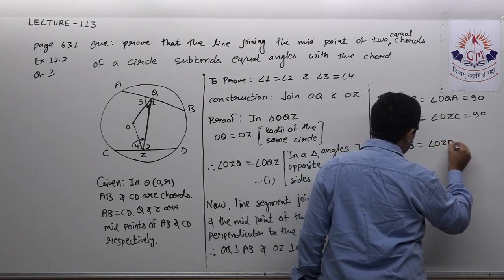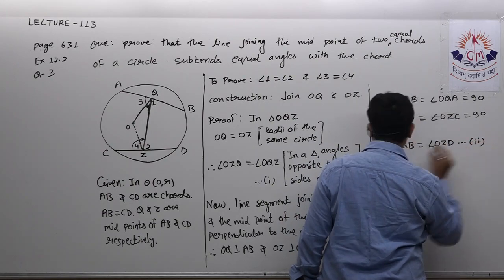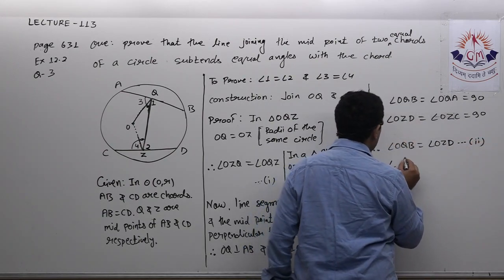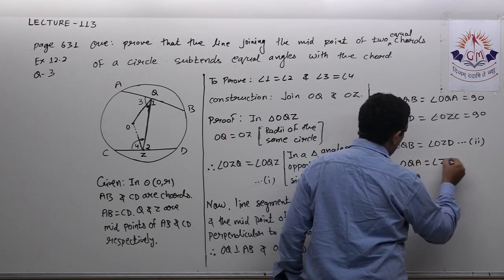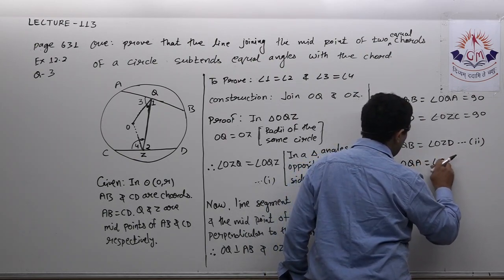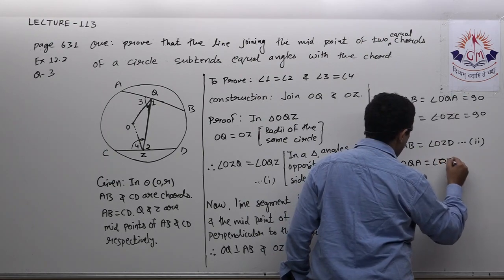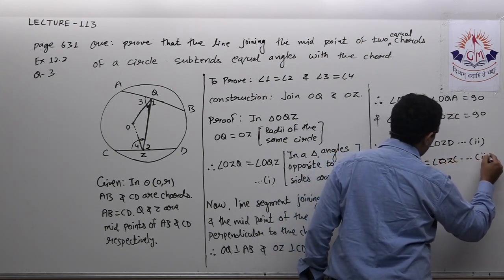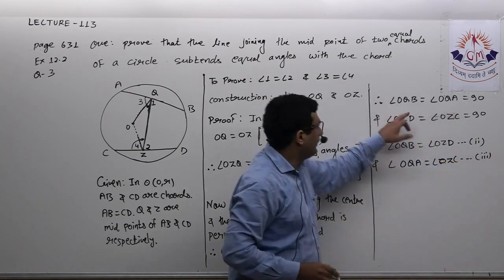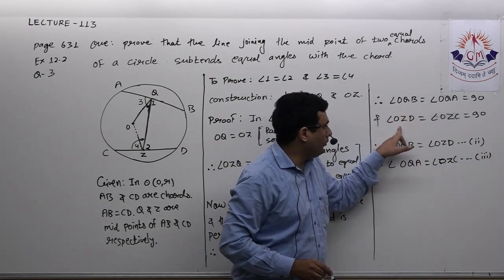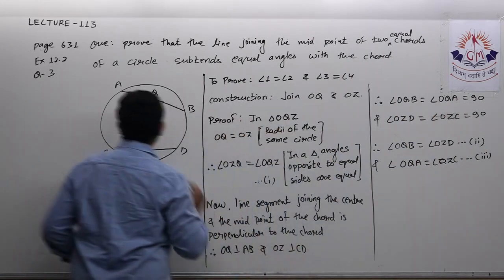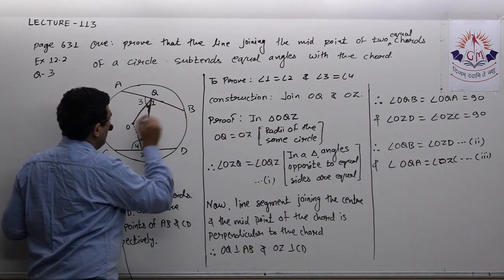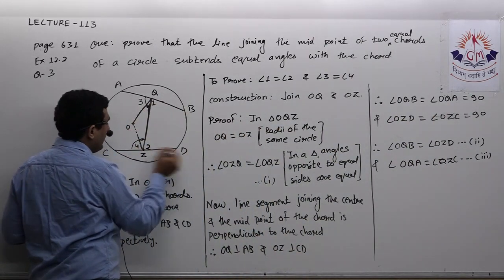Let it be equation number 2. And angle OQA is equal to angle OZC. Let it be equation 3. From this I wrote OQB equal to OZD and OQA equal to OZC. Both are 90 degrees.